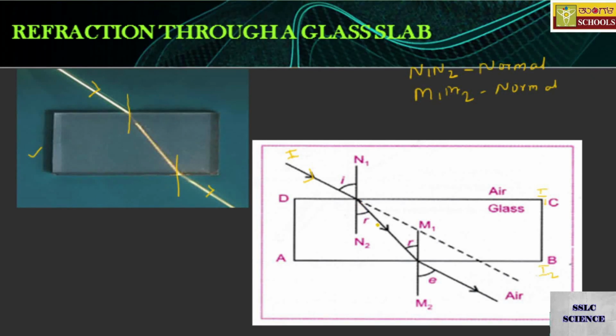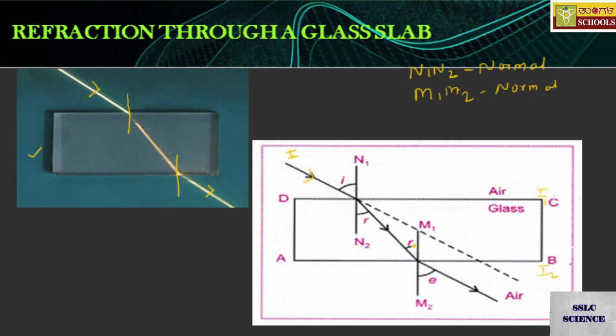This process continues after passing from air to glass media. The ray of light deviates toward the normal and continues. So this will be the refracted ray.